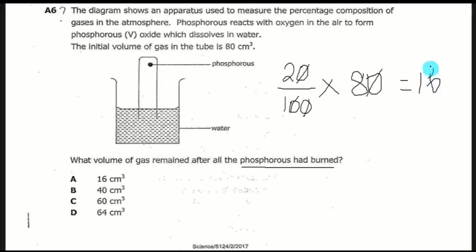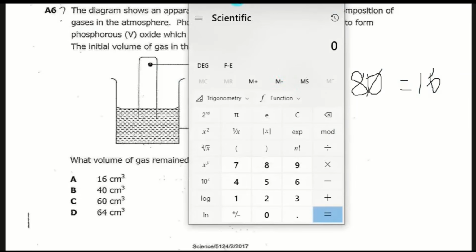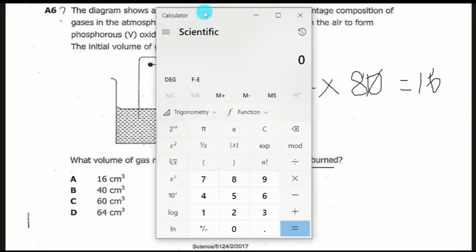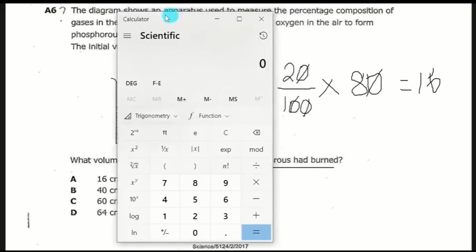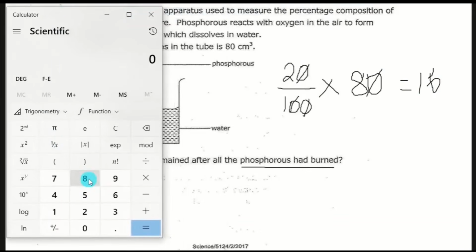Since the oxygen is going to react with phosphorus and get finished, what we are going to do is 80 minus 16, and see what remained.